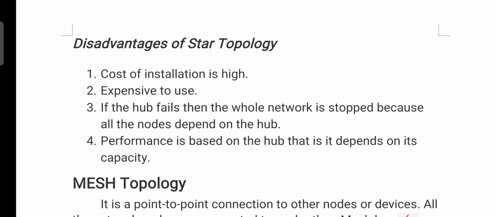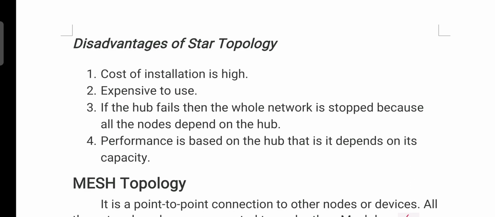If the hub fails, then the whole network is stopped because all the nodes depend on the hub. Performance is based on the hub, that is, it depends on its capacity, which means here individual node failure does not affect the transmission, but if the hub fails, then we can't transmit the data because all the systems are connected to the hub only.